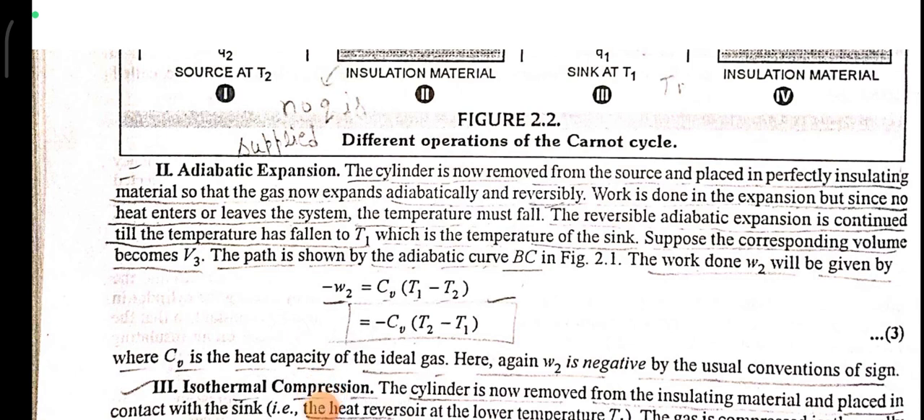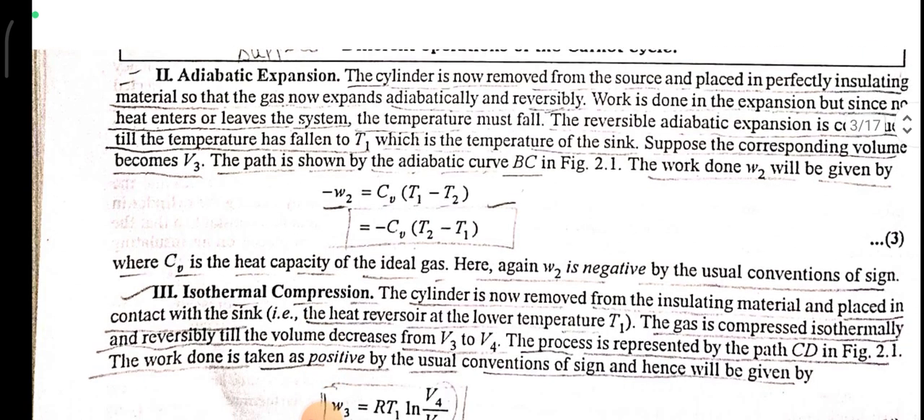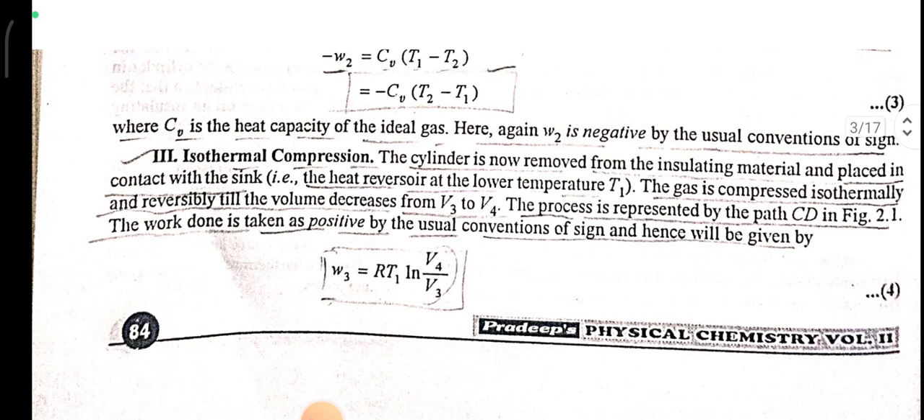The work done W2 will be given by minus W2 is equal to CV (T1 minus T2), which is equal to minus CV (T2 minus T1), where CV is the heat capacity of an ideal gas. Here again W2 is negative by the usual sign conventions.